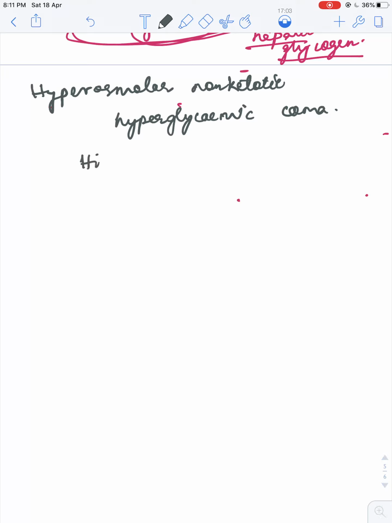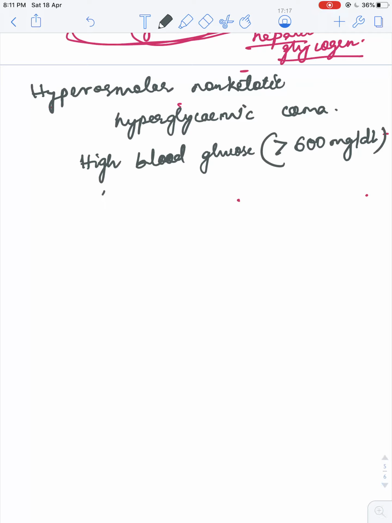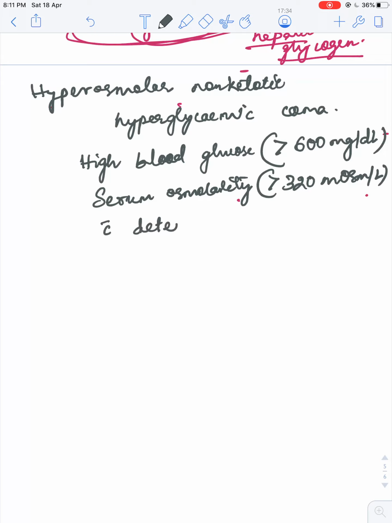It is characterized by high blood glucose, which is above 600 milligram per deciliter, and serum osmolality greater than 320 milliosmol per liter, along with deteriorating mental status, and this generally occurs with elderly type 2 diabetes.